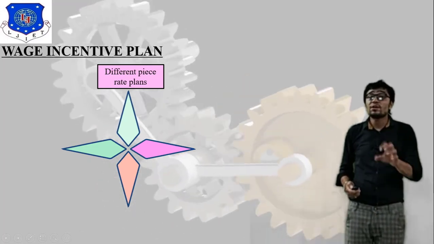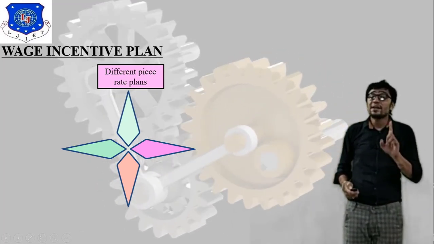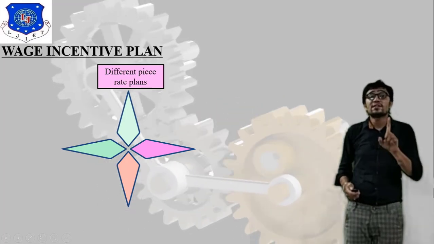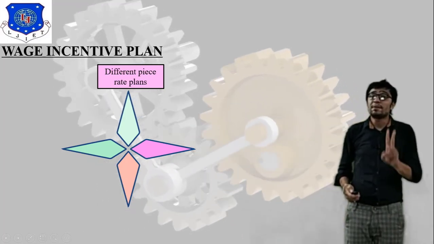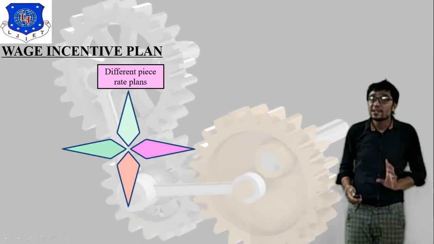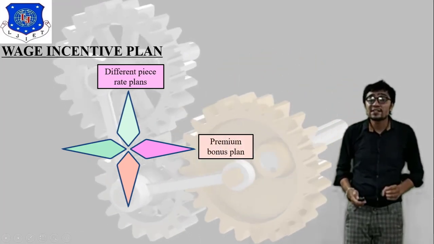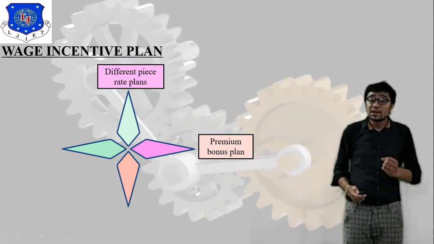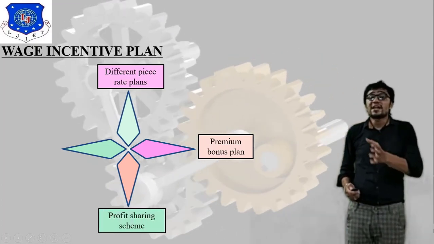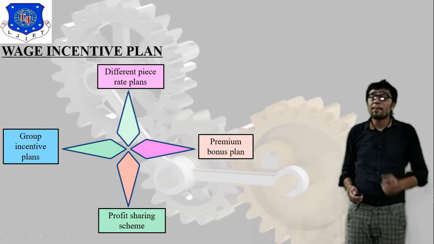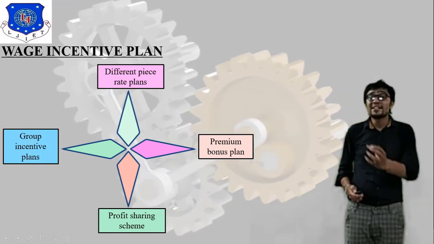In this system we will see first Taylor's piece rate system, and number 2, Merrick's piece rate system. This is very important. Number 2 is premium bonus plan. Third one is profit sharing scheme, and fourth is group incentive plan.